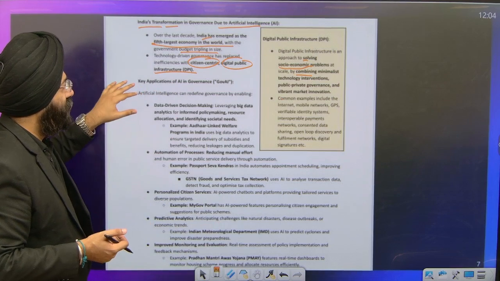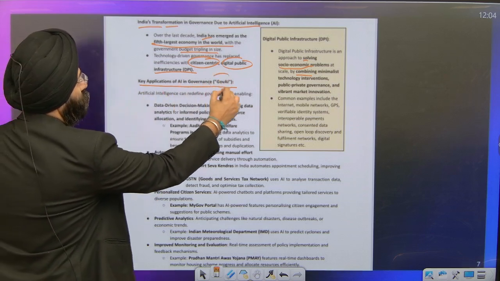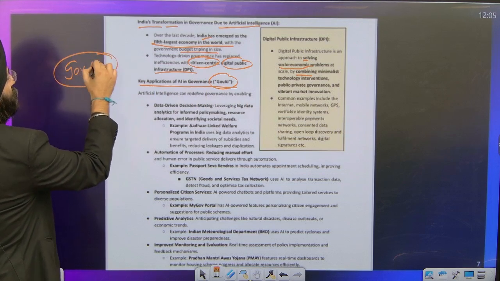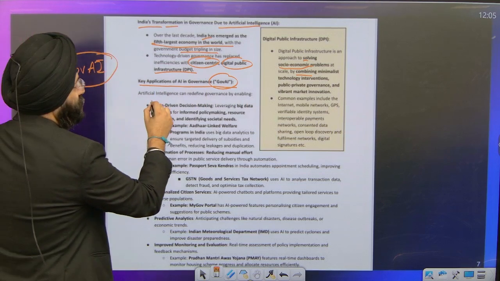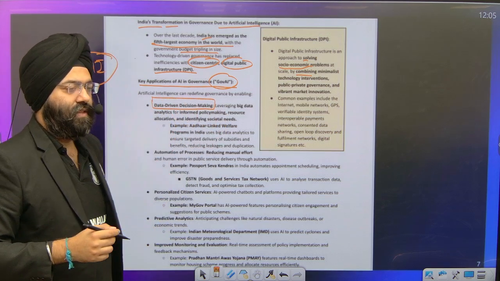Now, key applications of AI in governance. GOV-AI, that is artificial intelligence in governance. First is data-driven decision making. Now, let us say why it is important.